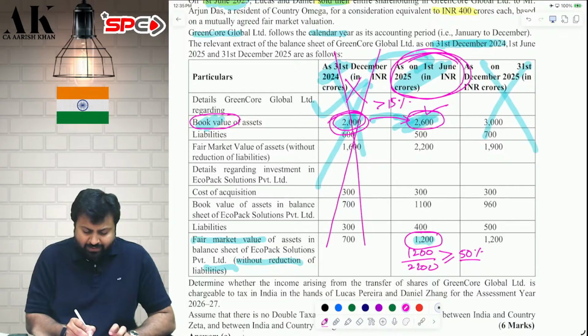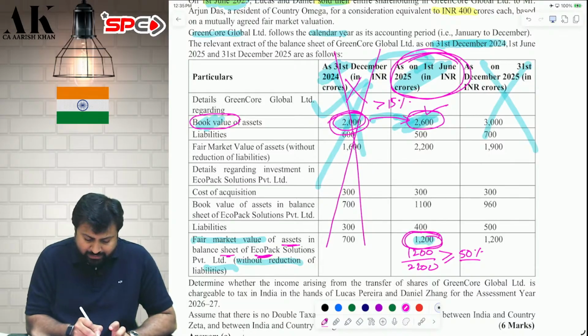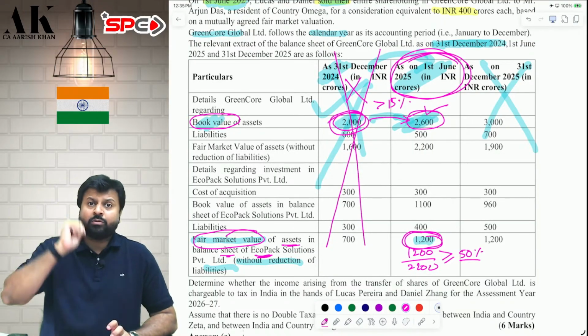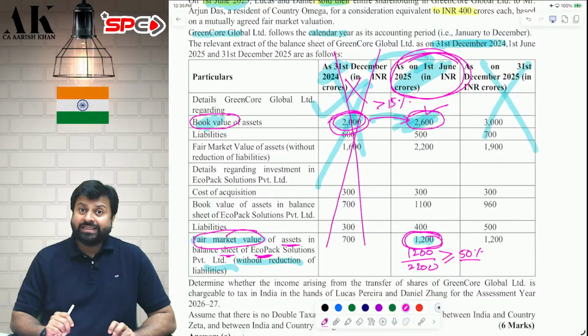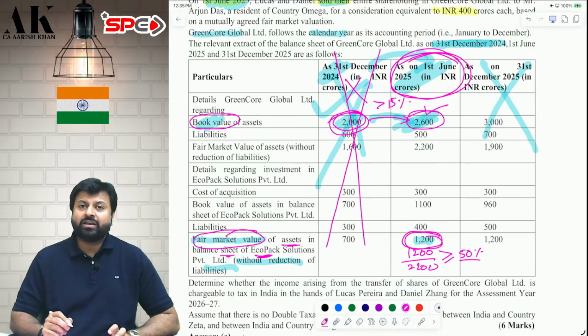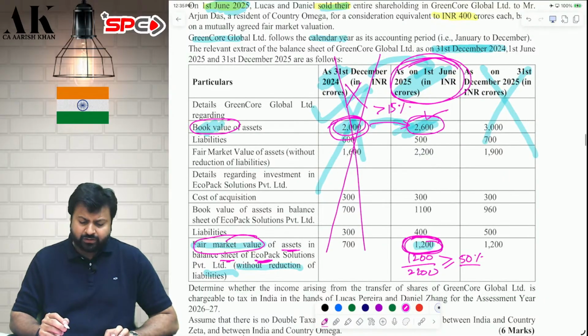Check please. Fair market value of assets in the balance sheet of Eco Limited. At this time, you need to check the FMV. See, always remember, while computing the specified date, you have to take book value. But while finding out the substantial value, you have to take the FMV without reduction of liabilities. So how much is the FMV of the assets of Green Core in Eco Packs Solutions Private Limited? 1200 crore. How much percentage is it of total assets of Green Core Global?